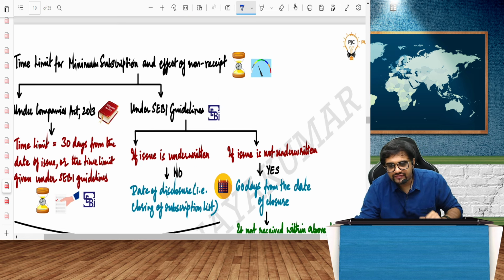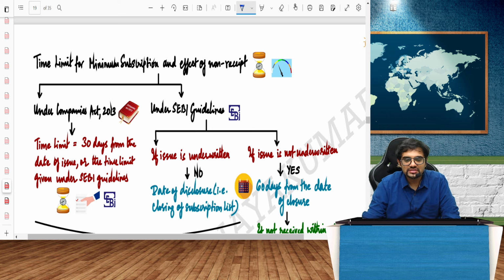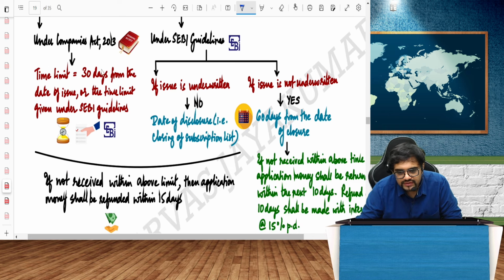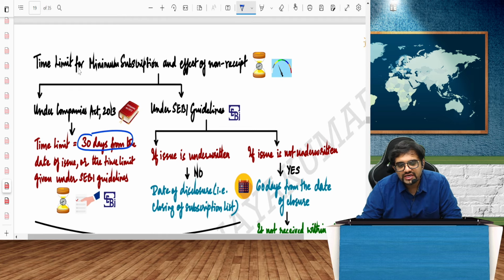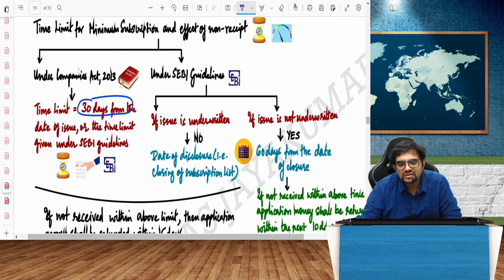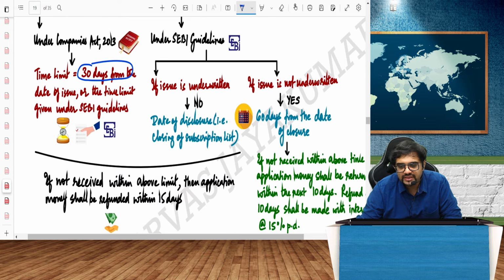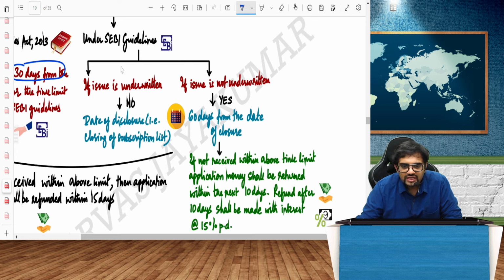What is the time limit for minimum subscription amount? Very simple. Under Companies Act, it is 30 days from the date of issue, or the time limit given as per SEBI. So within 30 days, you should get the minimum subscription amount or the time given by SEBI. And what does SEBI say? If the issue is not underwritten, then the closing of the subscription list. But majority, everybody goes for underwriting. So if the issue is underwritten, 60 days from the date of closure.